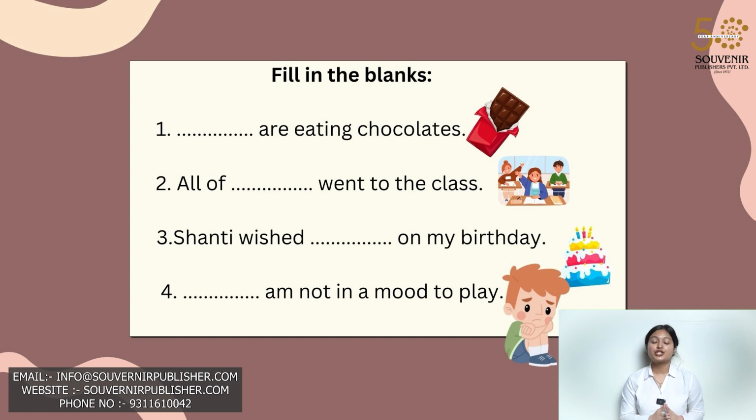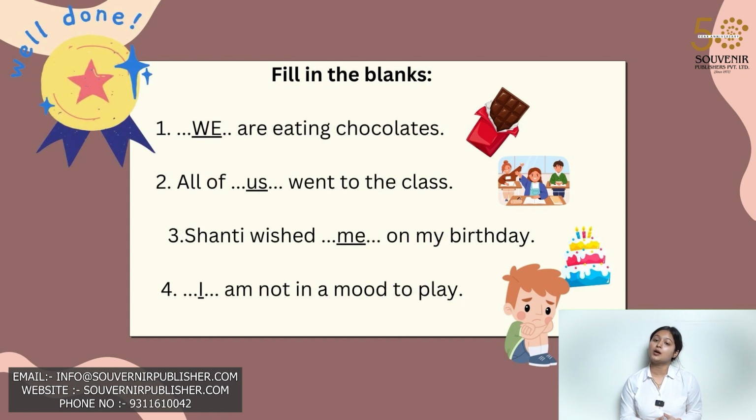Third sentence: Shanti wished dash on my birthday. So the place is objective place. We are going to use: Shanti wished me on my birthday. Fourth sentence is: dash am not in mood to play. So it is a subjective place and we are going to use: I am not in a mood to play.